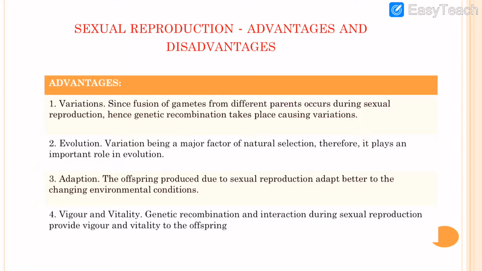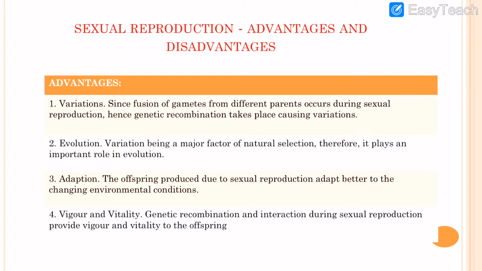So when the chromosomes come from two different parents, that leads to variations. Remember one thing, these variations are very essential for organisms because they lead to evolution. Variations are the major factors for natural selection and evolution.